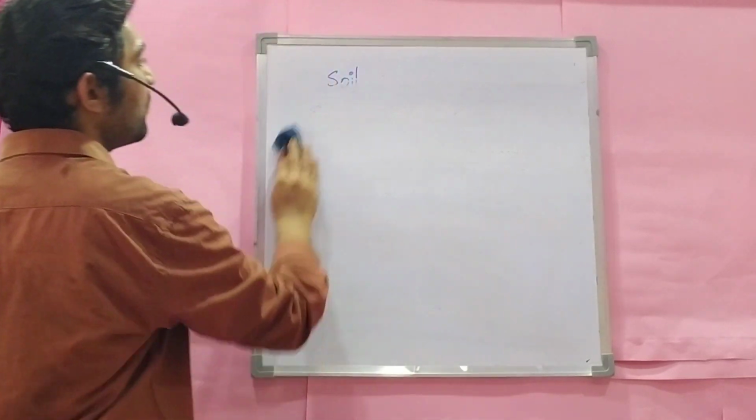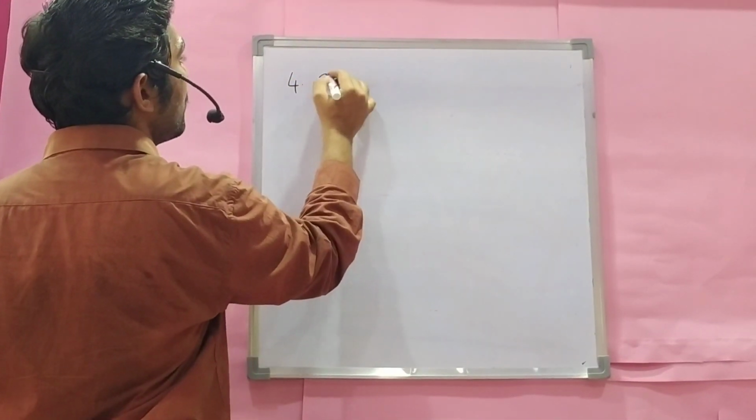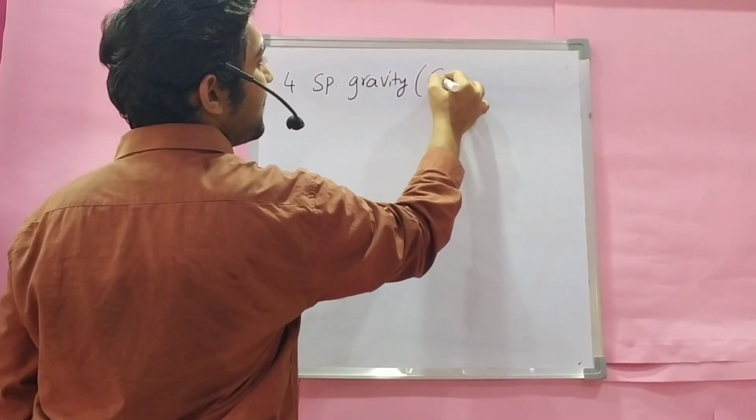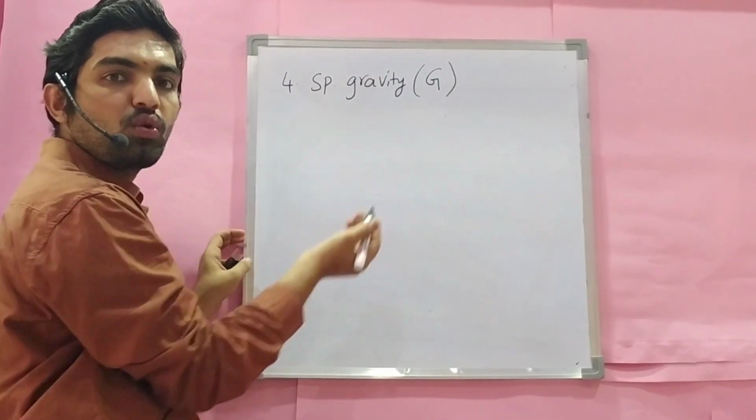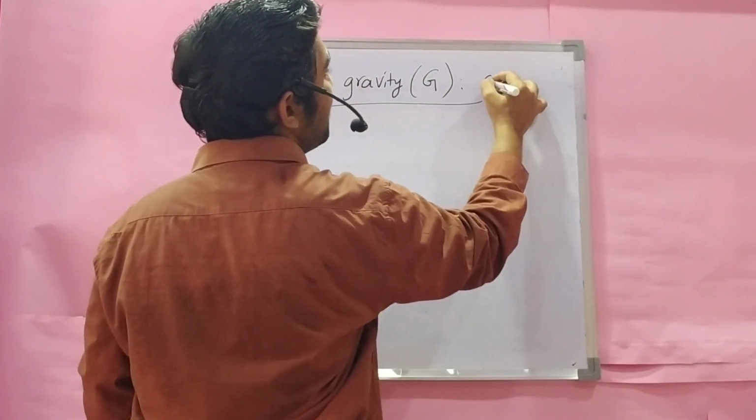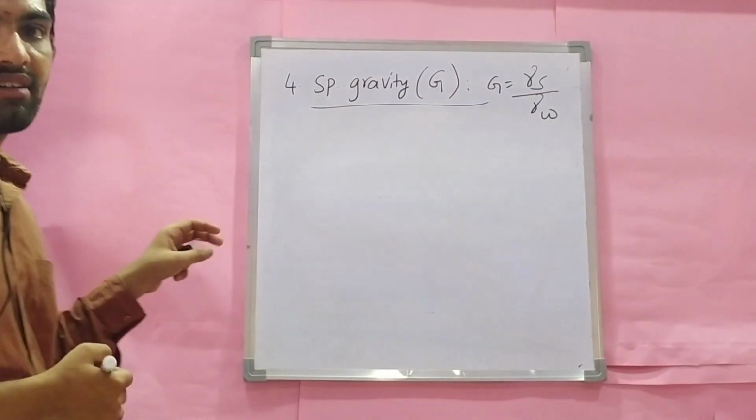The fourth property is specific gravity. Specific gravity is represented by the symbol G. It is also known as relative density. It is gamma S by gamma W. This is specific gravity.